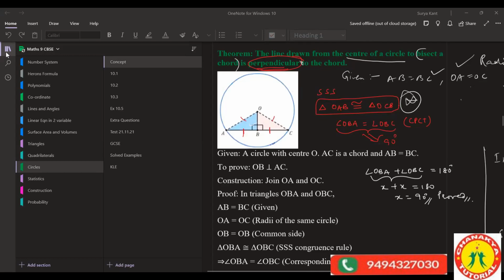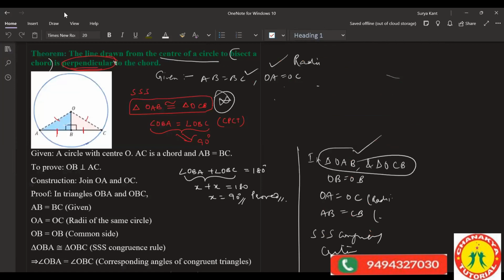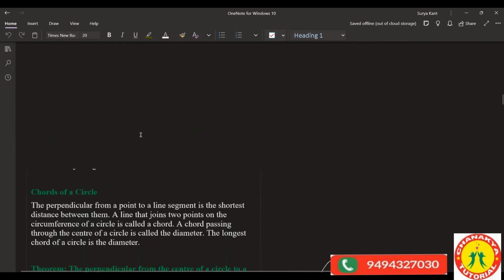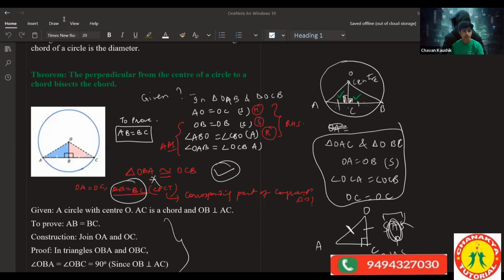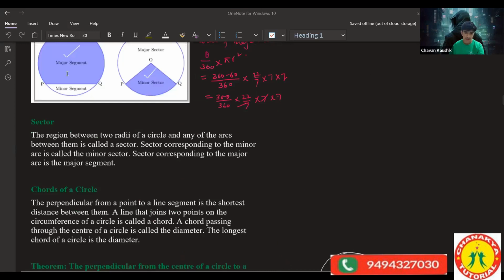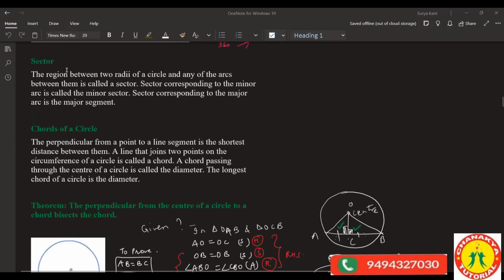Sir, is this like the exercise in the NCERT? No, this theorem part is not part of the exercise. This theorem part, all of you know, we have done last class. Theorem part. Theorem we have done last class, right? I was absent last class. Okay, I'll just brief once. Just one minute. Sir, give me one time. The concept of circles. Okay.